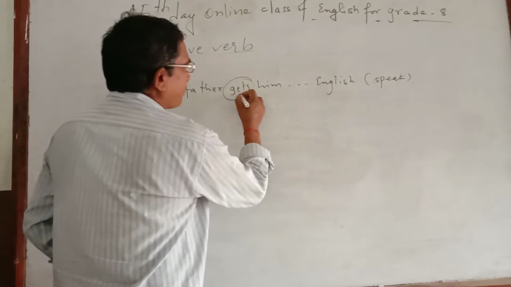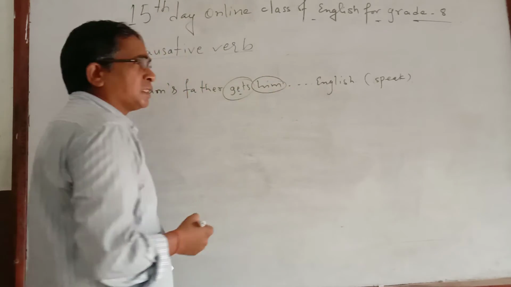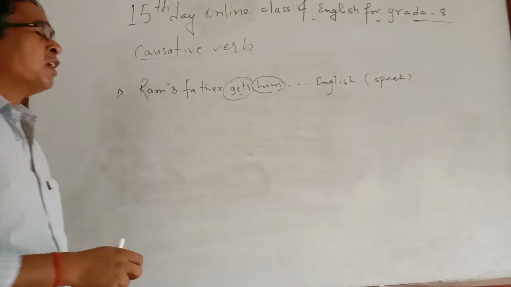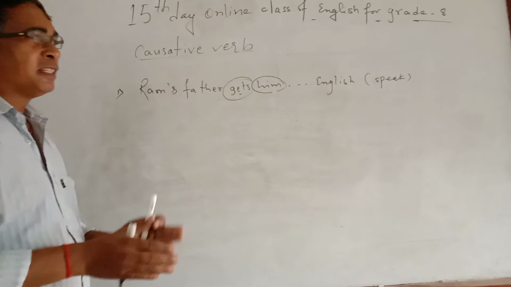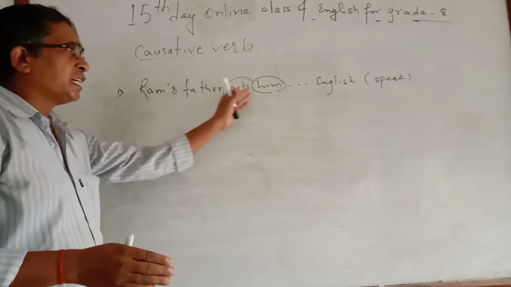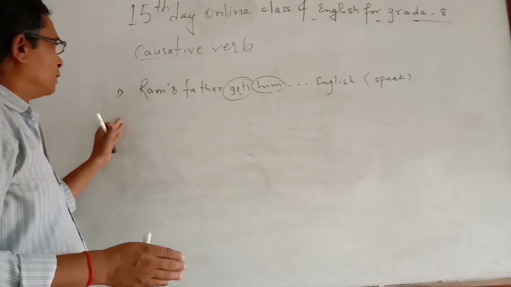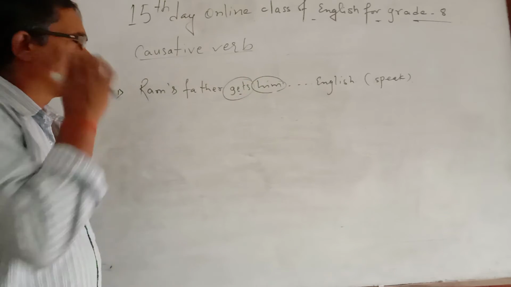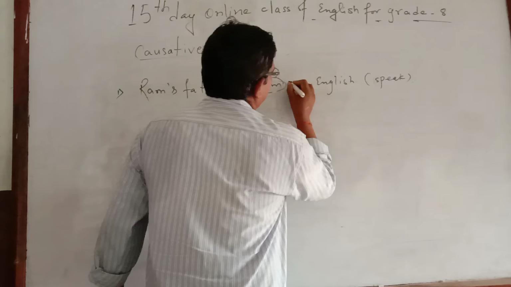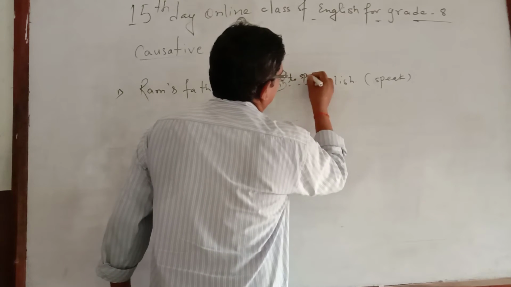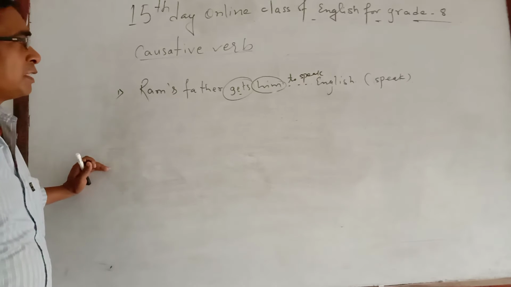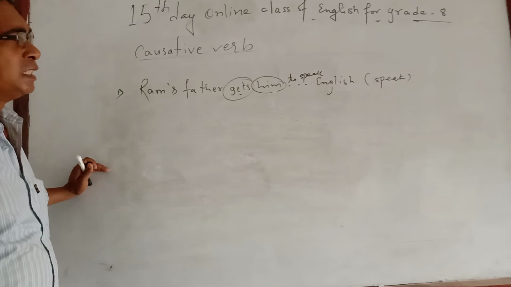So in conclusion, after get there is him, it means a person. Then you watch in the rules which rule supports you to find the right answer. After gets, if there is a person, that is from rule number 3: after gets a person, the answer will be to verb 1, to speak. So the answer is: Ram's father gets him to speak English.